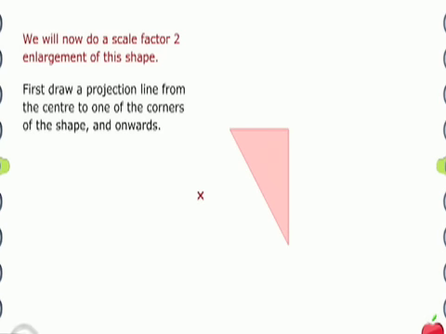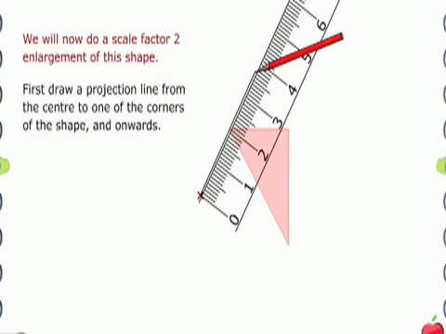Okay, the first step is to draw the projection lines, and they go from the red cross at the centre there through the corners of the shape that we're enlarging. So hopefully this will be demonstrated. You can see we've got our ruler, our magic ruler, and we've drawn a line from the centre of enlargement, the red cross, through the corner of the shape that we're enlarging. I've extended that line on for a bit. We don't know the precise distance just yet, but we will do shortly.